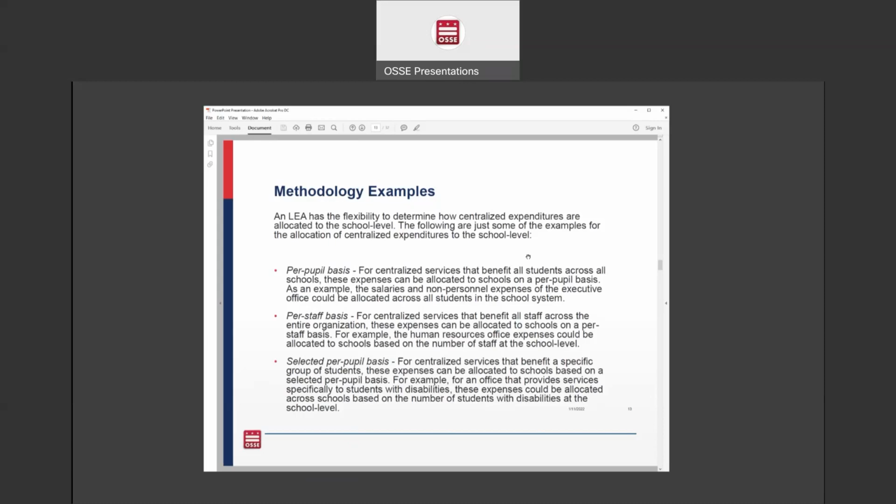There's also a per staff basis, and that would essentially be all centralized services that benefit all staff across the entire organization. These expenses can be allocated to schools on a per staff basis. And the example of this is the Human Resources Office. So if you have a centralized Human Resources Office, you could allocate those expenses based on the number of staff that is at each school.